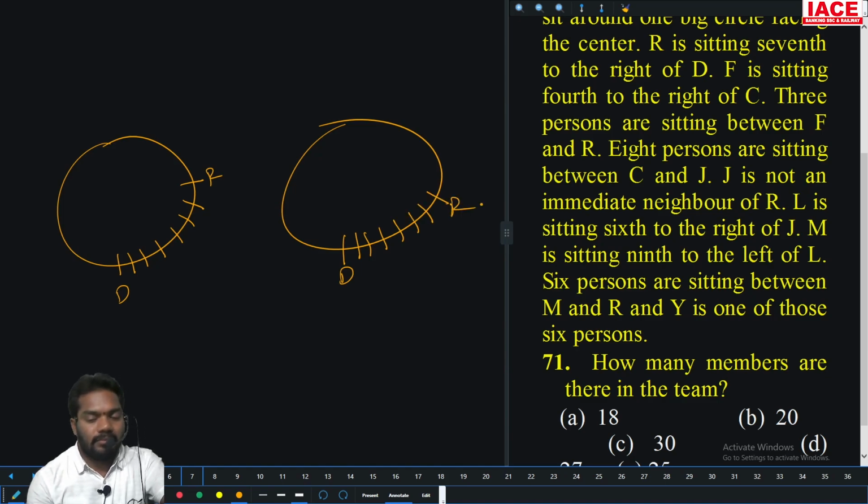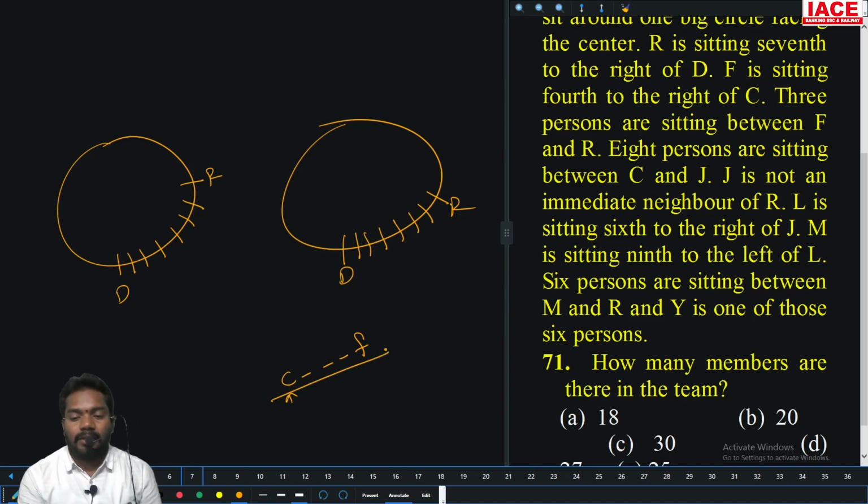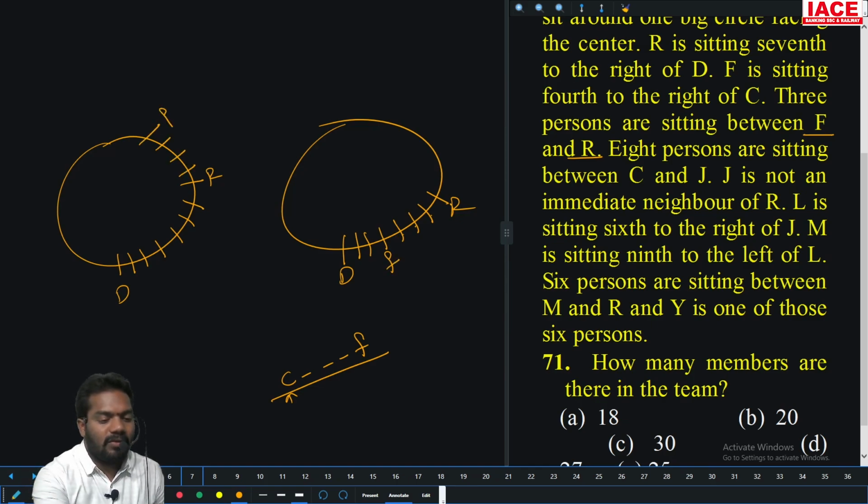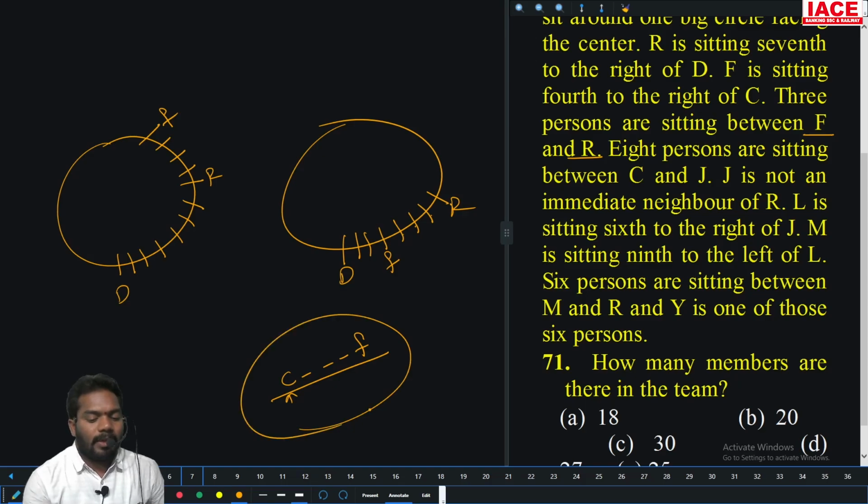Then F is sitting 4th right of C. There are 3 persons sitting between F and R. You don't know whether it is left or right of R, so take it as left: 1, 2, 3 persons, and F is here. Now F is 4th right of C. If C is here, the 4th right is not F, so this case is not possible. Eliminate it and change to the first possibility.